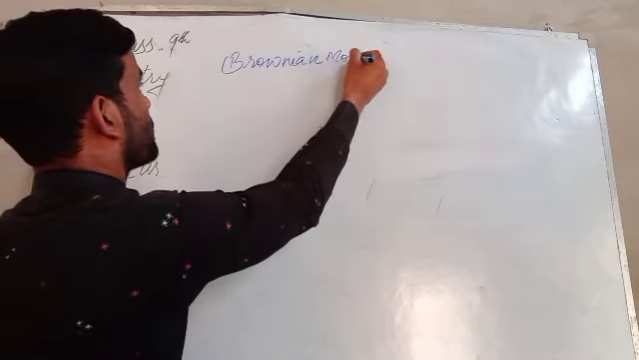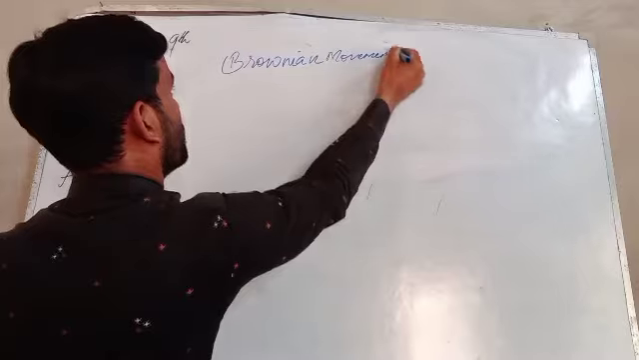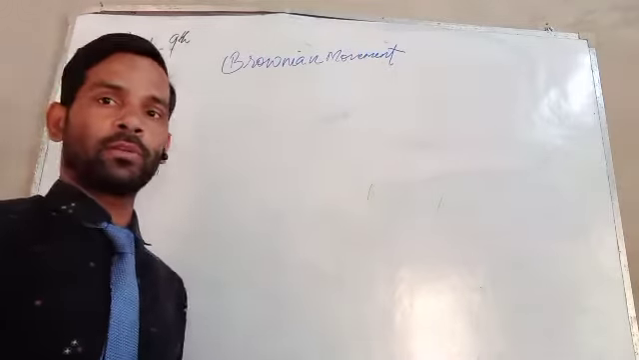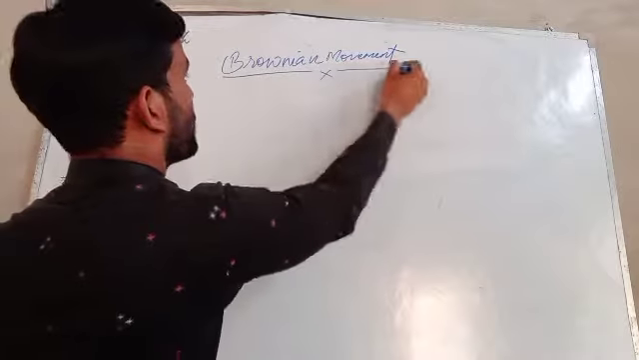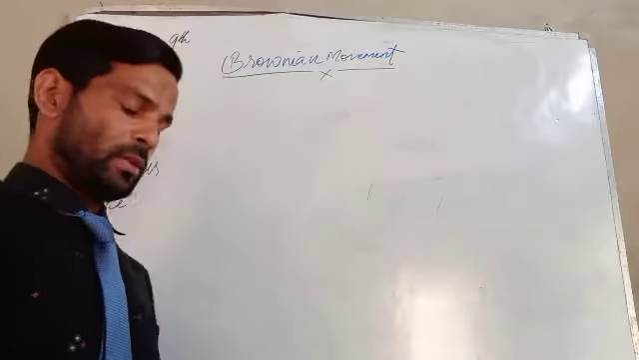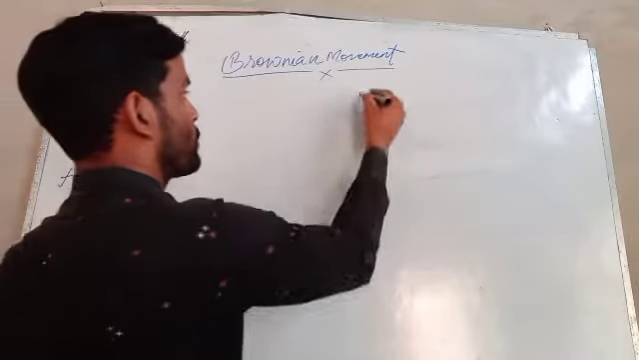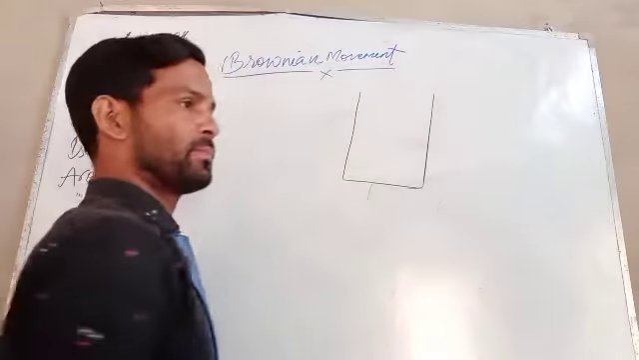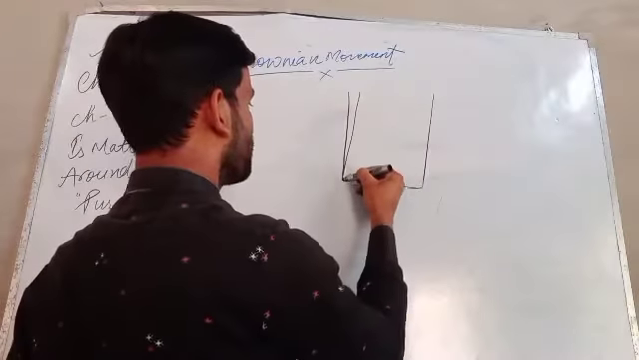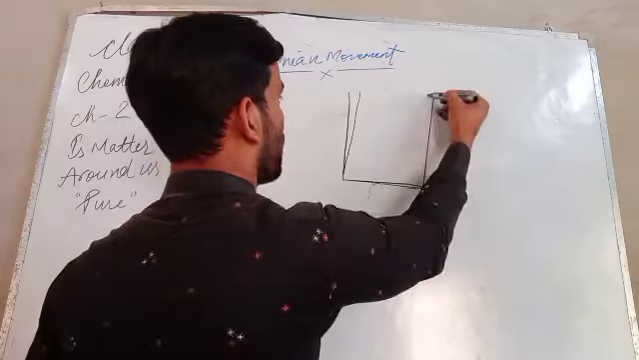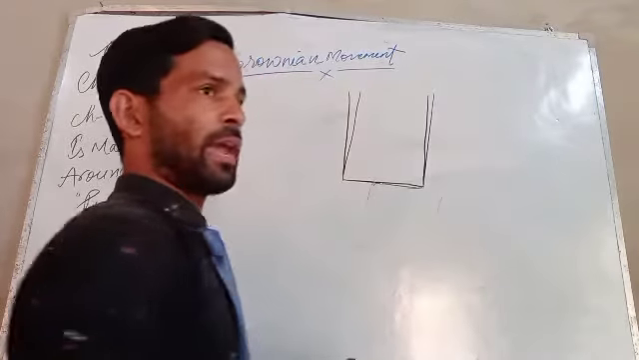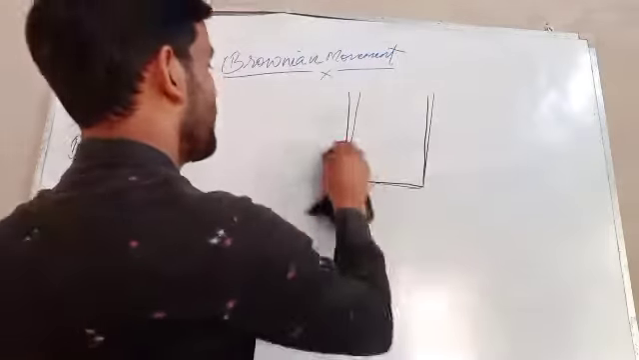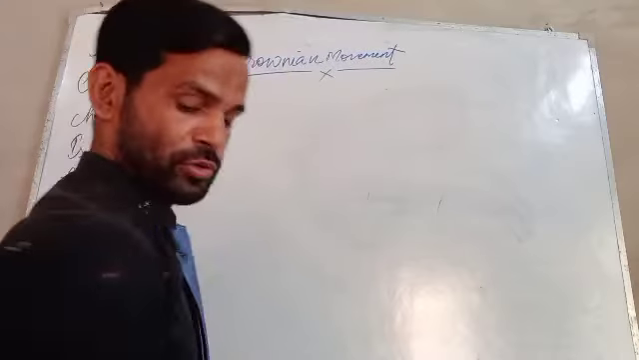Brownian motion. First one is Brownian motion. So what is Brownian motion? If there is any solution, the particles move here and there in the form of zigzag motion. That is zigzag motion. So that is said to be what?